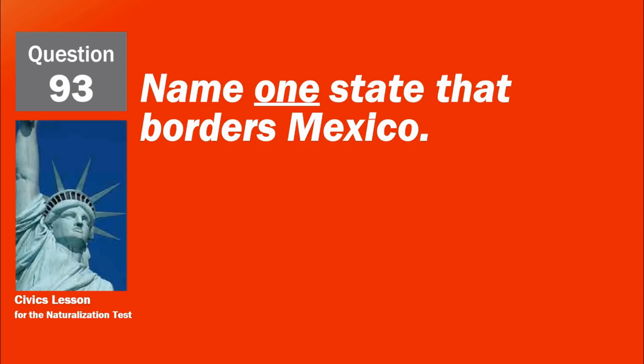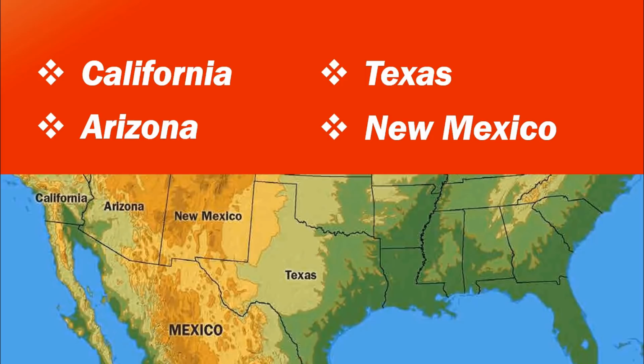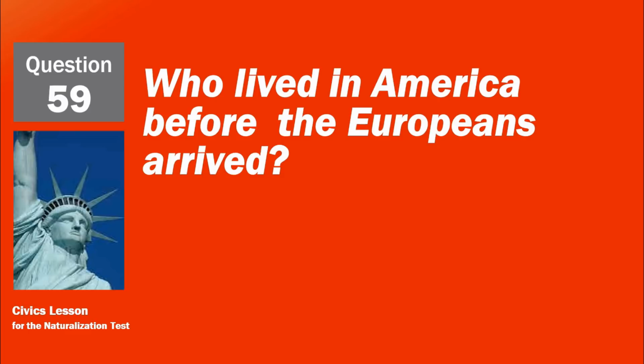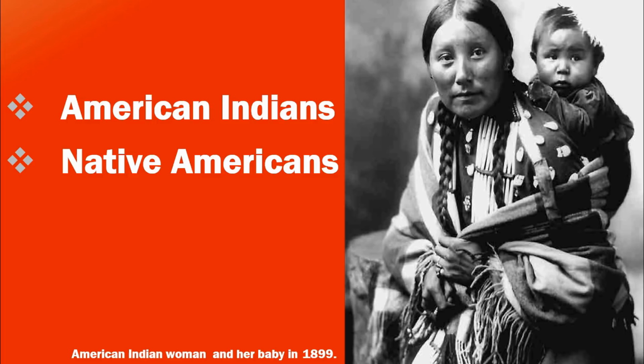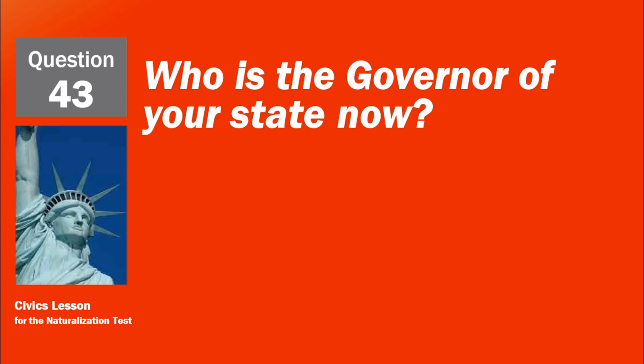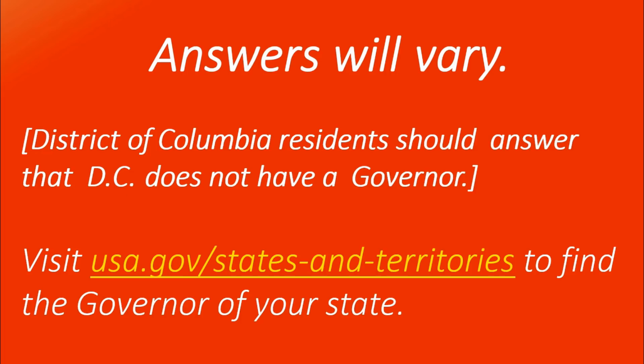Name one state that borders Mexico. California. Arizona. New Mexico. Texas. Who lived in America before the Europeans arrived? American Indians. Native Americans. Who is the governor of your state now? Answers will vary. District of Columbia residents should answer that D.C. does not have a governor.